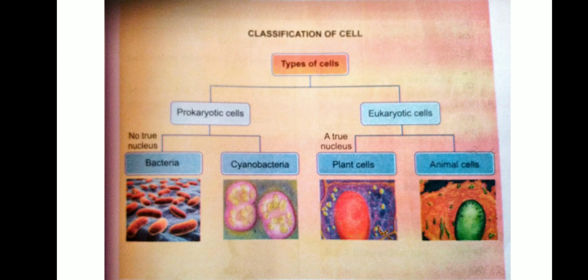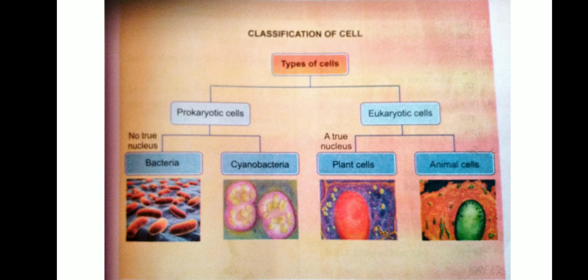Two types of cells. How many types of cells? Two types of cells. First one, prokaryotic cell. Second one, eukaryotic cell.